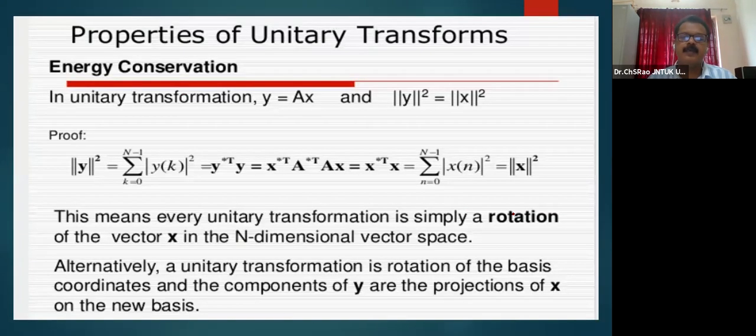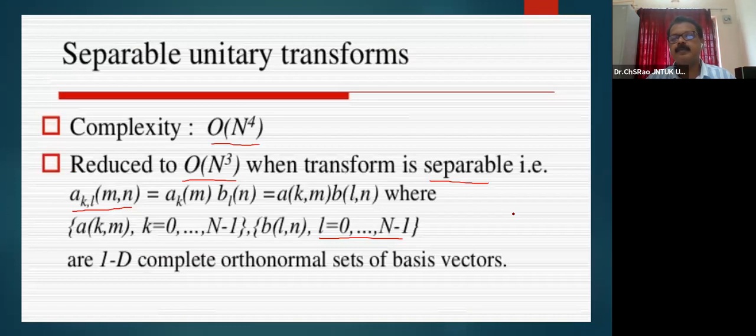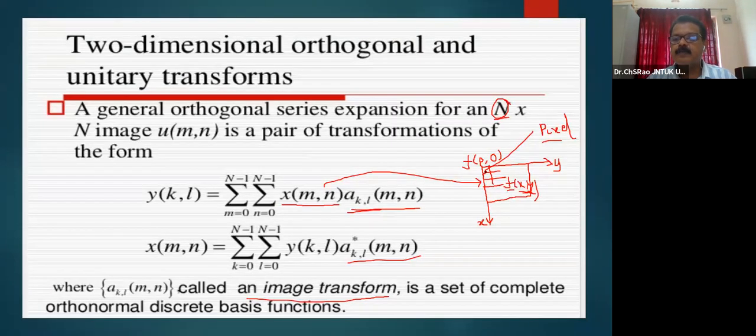Most images may be represented like this. You can see here that every pixel may be taken: f00, f01, f02 and so on. The rows may be completed like this. If the image is of size N by N, this is my f00, f01, and so on up to f0 comma N minus 1, so I will have N columns.